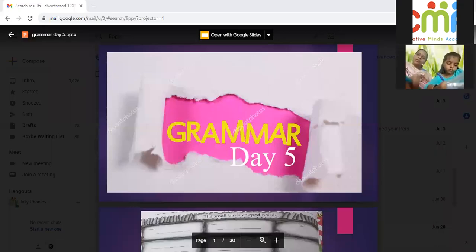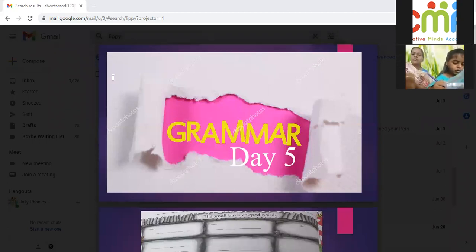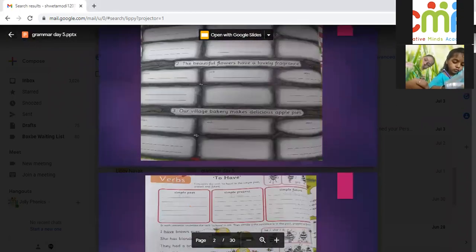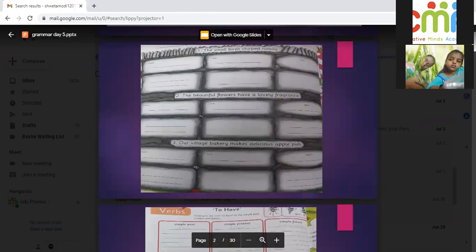Okay. So let's start with day 5, grammar level 5. Now in grammar level 5, you will find sentence walls. What are sentence walls? You will see the word here. For example, let's take the first sentence: The small birds chirped noisily.